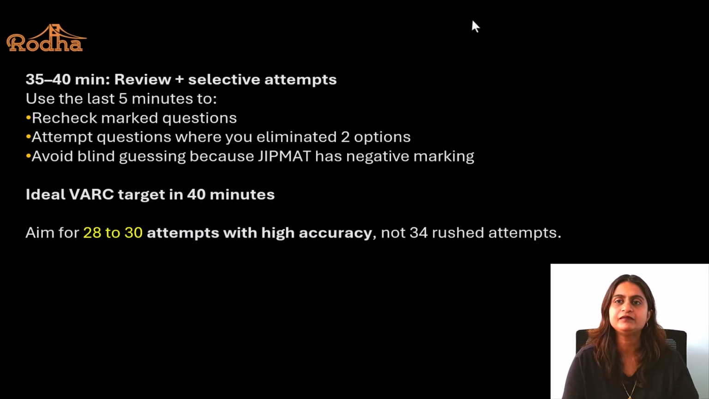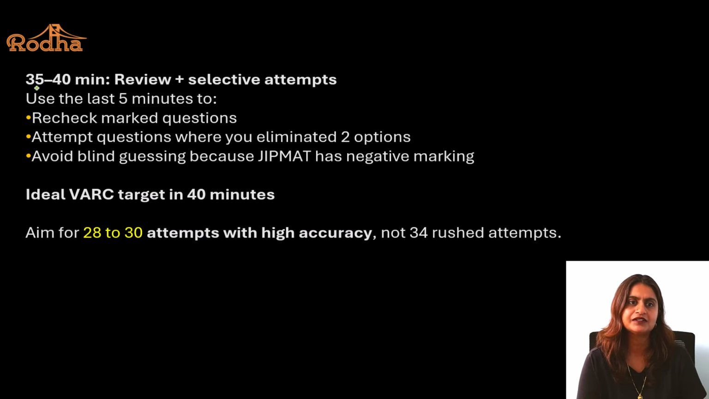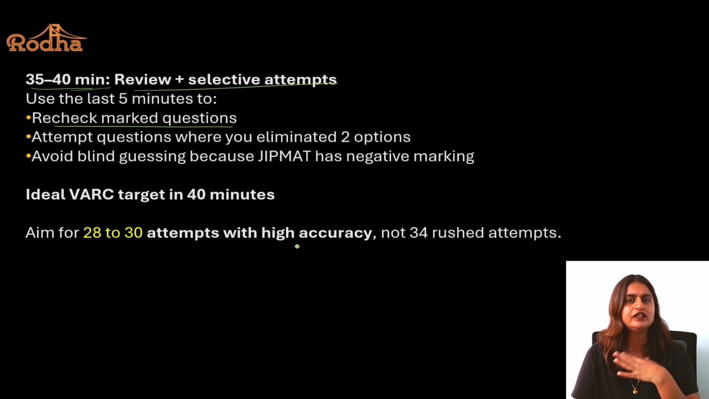Now, obviously, you are going to need buffer time, right? So in the last 35 to 40 minutes, you need to review and select attempts. Okay. So recheck all the marked answers. Sometimes we do make silly mistakes. We know the answer is A and we sometimes mark C or B. So please make sure that you have marked all the right answers.